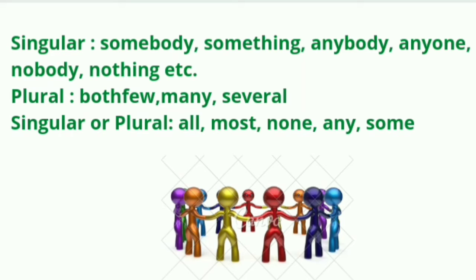For singular, we can use somebody, something, anybody, anyone, nobody and nothing. But for plural, we can use both, few, many and several. And if singular or plural both, what can we use? That is all, most, none, any and some. So these are the indefinite pronouns which you can use at different places.